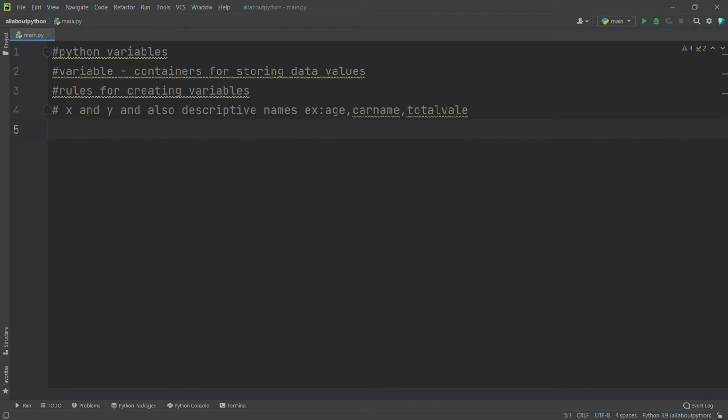And a variable name must start with a letter or an underscore character. This is very important. First thing, a variable must start with a letter or an underscore. Please remember this.